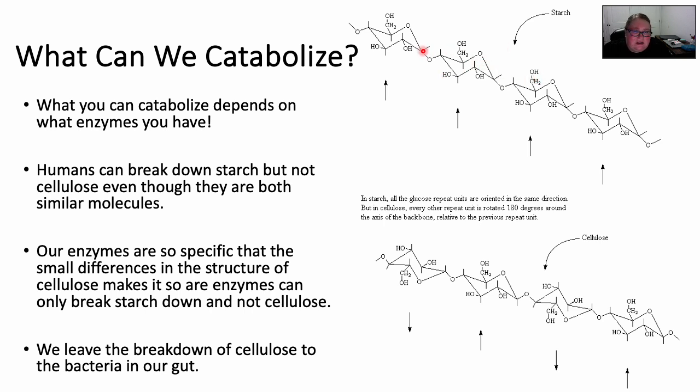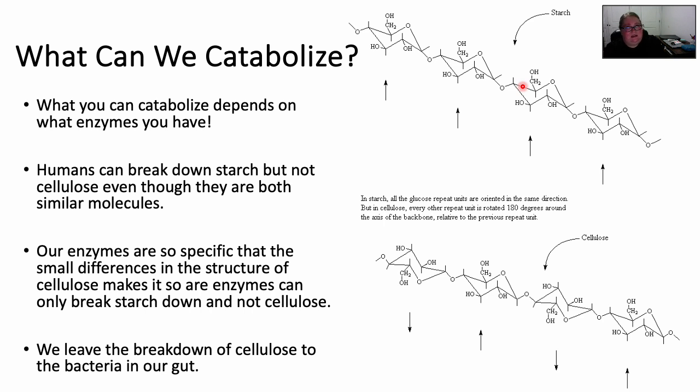Okay, so if you can see all these little starch or glucose molecules have the CH2OH group on the top all the time. Okay, so we have enzymes that can go through and break these down. They're called amylases because this is an amylose chain. That's what we call it. So we can break this amylose chain down into individual glucoses that can then be used for catabolism.